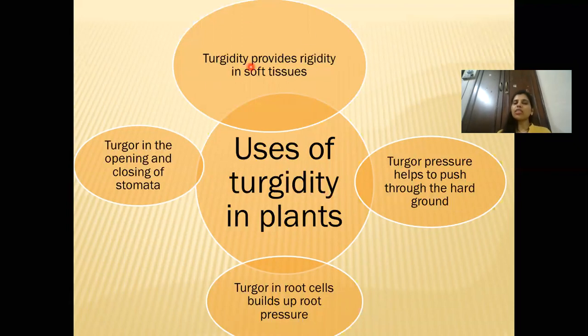Turgidity provides rigidity in the soft tissues. Leaves and flowers standing upright is because of the turgor pressure. Soft tissues, if water is not present, will droop down, and because of the presence of water, because they are turgid, there is rigidity.